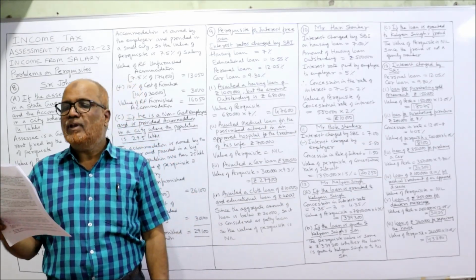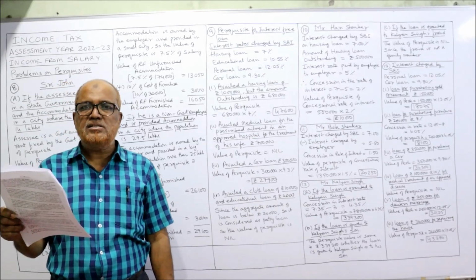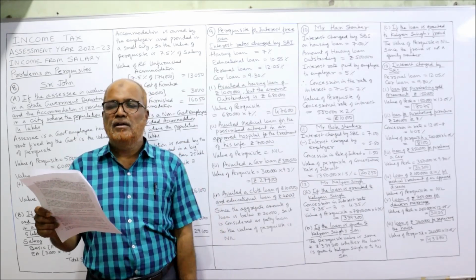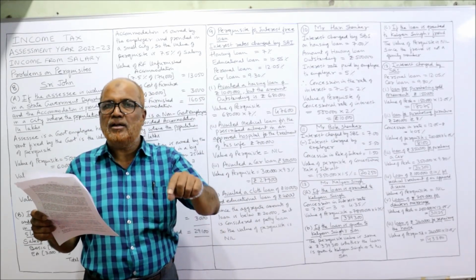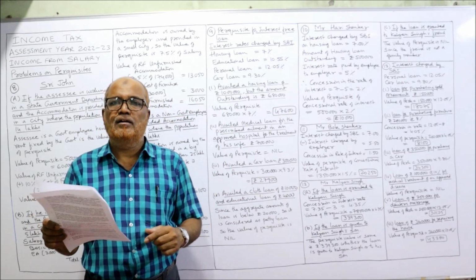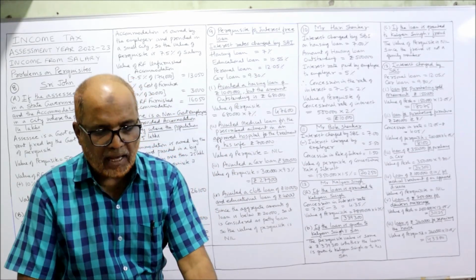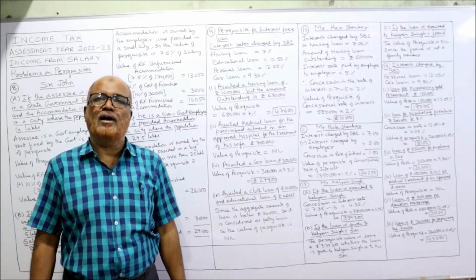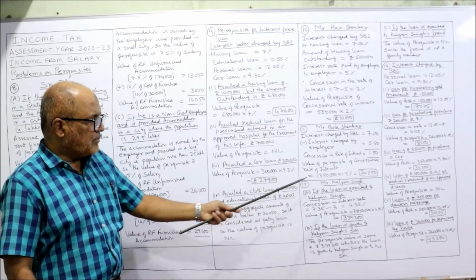Now A. If the loan is granted to Mr. Kalyan Singh. B. If the loan is granted to Kalyan Singh's son. And C. If the loan is granted to Kalyan Singh's friend. So three different situations. We have to calculate how much is the value of perquisite in the hands of Kalyan Singh.